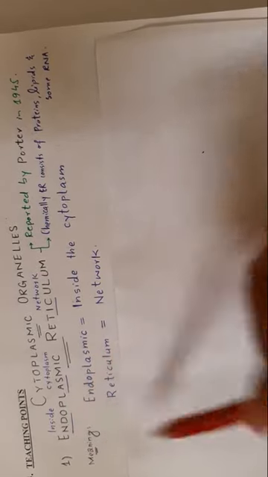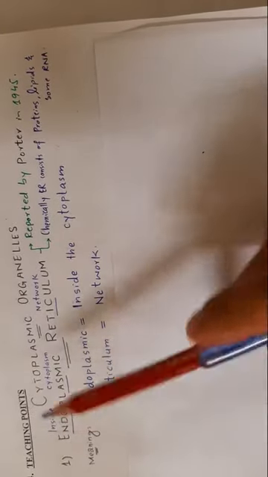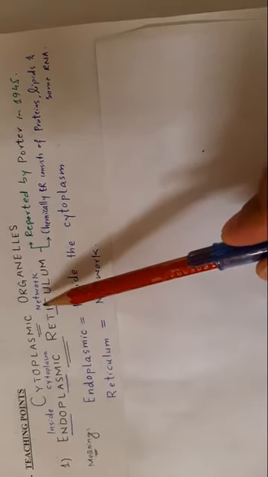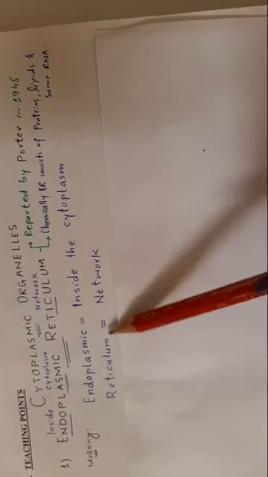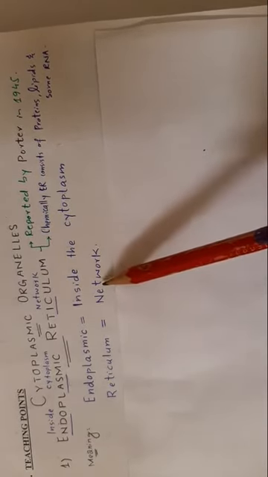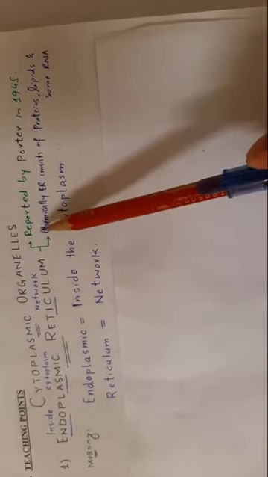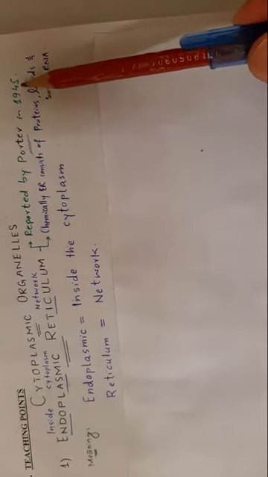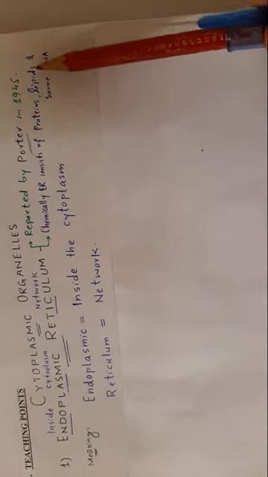First of all, meaning: endo means inside, plasmic means cytoplasm, reticulum means network. So endoplasmic means inside the cytoplasm, reticulum means network. It means there is a network of membranes inside the cytoplasm. Endoplasmic reticulum was first discovered or reported by Porter in 1945, and chemically endoplasmic reticulum consists of proteins, lipids, and some RNA.